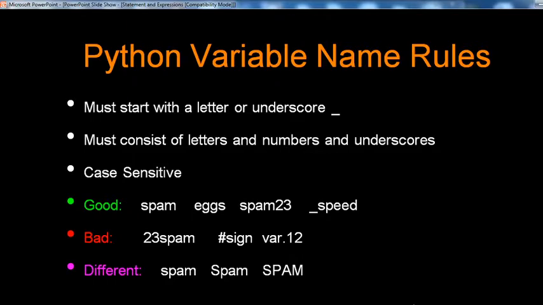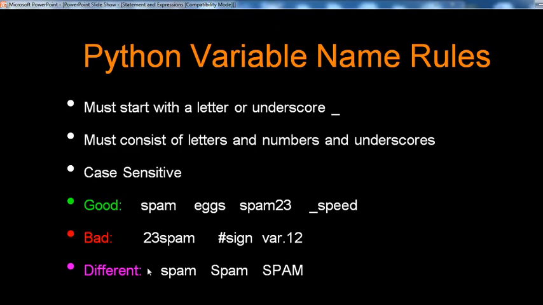Next point, Python variable name rules. What types of Python variable name rules are available? You can write them down also. First, it must start with a letter or underscore. See here how to define a variable in Python. It must start with a letter or underscore. It must consist of letters, numbers and underscores. And it is case sensitive. Good examples: spam, x, spam23, _speed.